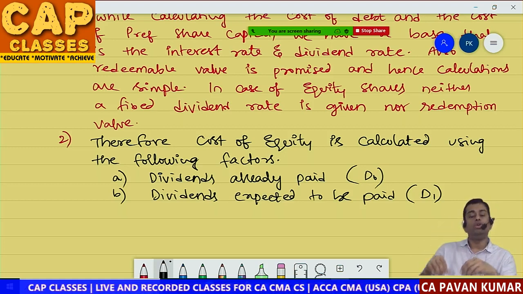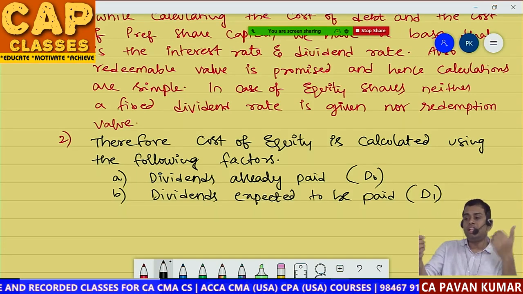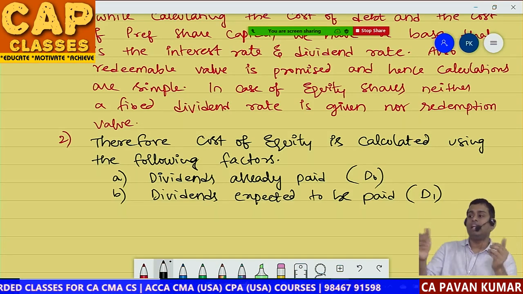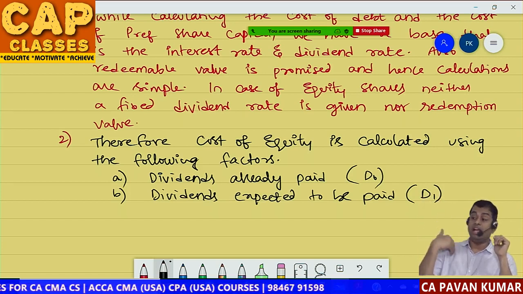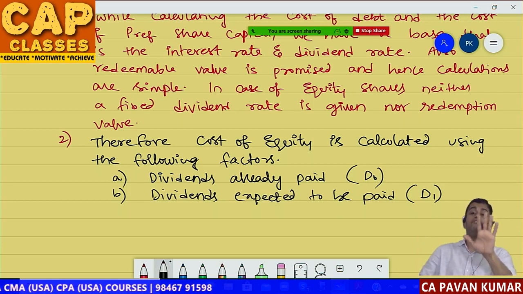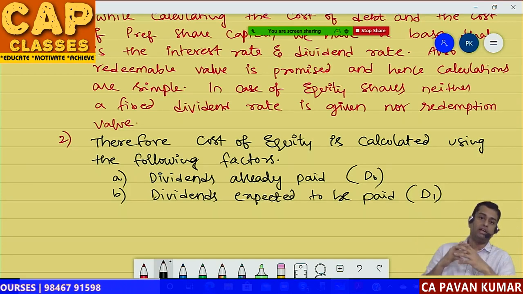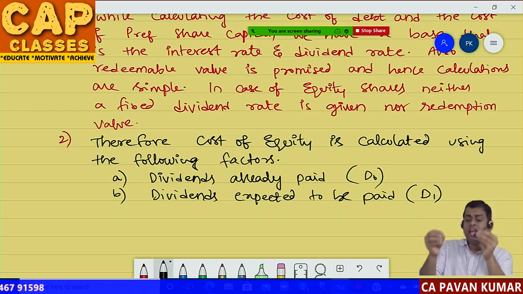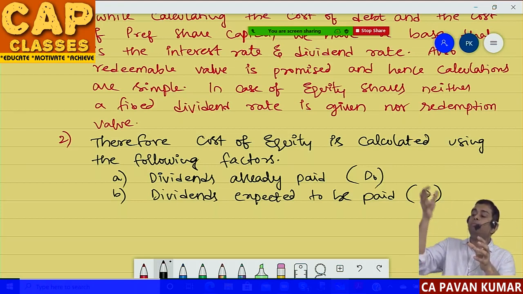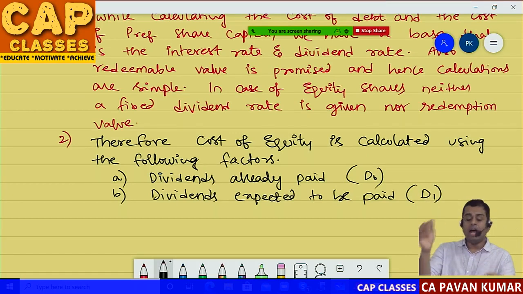This year also, you can expect 18% because we do not know whether the company will maintain the same or not. But that is the only basis. I really do not know. Next year, the company can give 22%. Next year, the company can give 5%. Or next year, the company can say, sorry, no profit this year, no dividend. But the only available information I have is that the previous year the company has given 18%. So maybe I expect 18%.